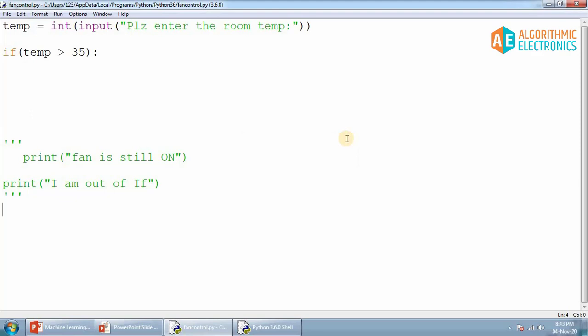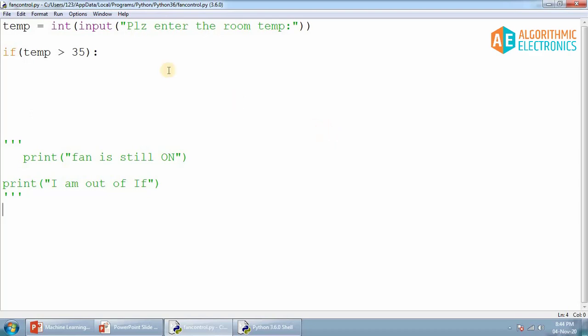Like in C, you can have a blank if statement as well, but in Python there has to be at least one statement inside the if. If you do not want to give any statement inside the if, in that case you can add a pass statement inside the if statement, if you want to keep that if statement as empty.